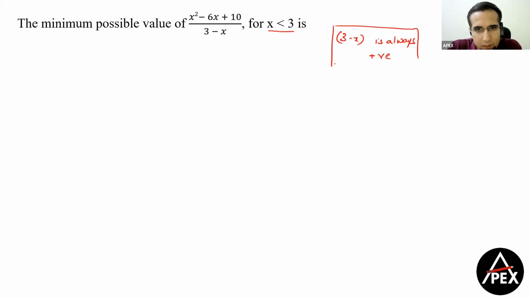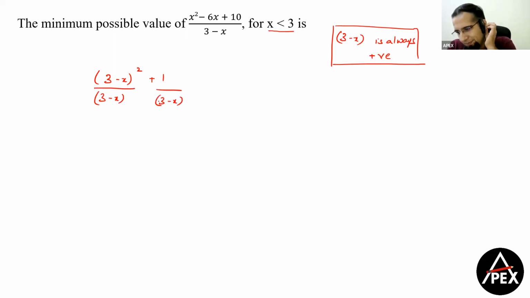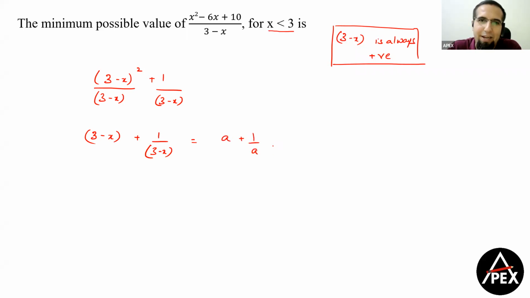Okay. Now, if I write my numerator, the numerator can be written in the form of 3 minus x whole square plus 1. I can write this as 3 minus x, and I can write this also as 3 minus x. Clear, guys? So if I write on these lines, then what do I get from here? I get 3 minus x plus 1 by 3 minus x. Now, this can be expressed in the form of a plus 1 by a. And I know that a plus 1 by a is always greater than or equal to 2, right?